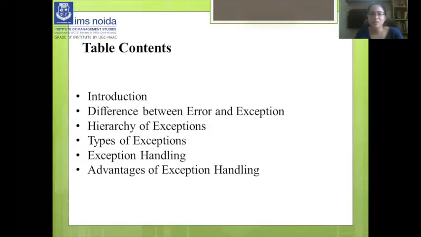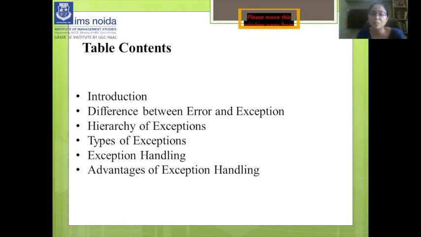This is the table of contents: introduction, difference between error and exceptions, hierarchy of exceptions, types of exceptions, exception handling, and advantages of exception handling. So these are the topics which we are going to cover. Let's start with the introduction.